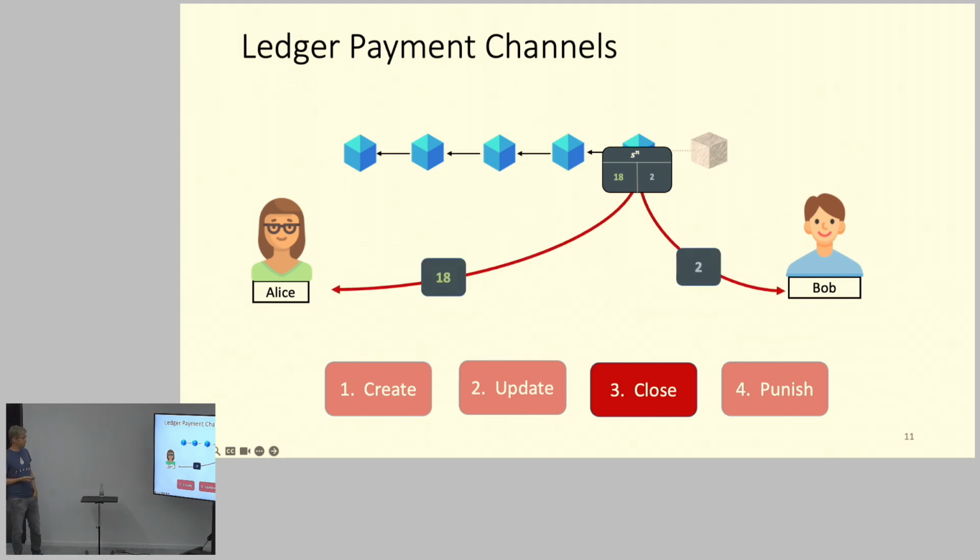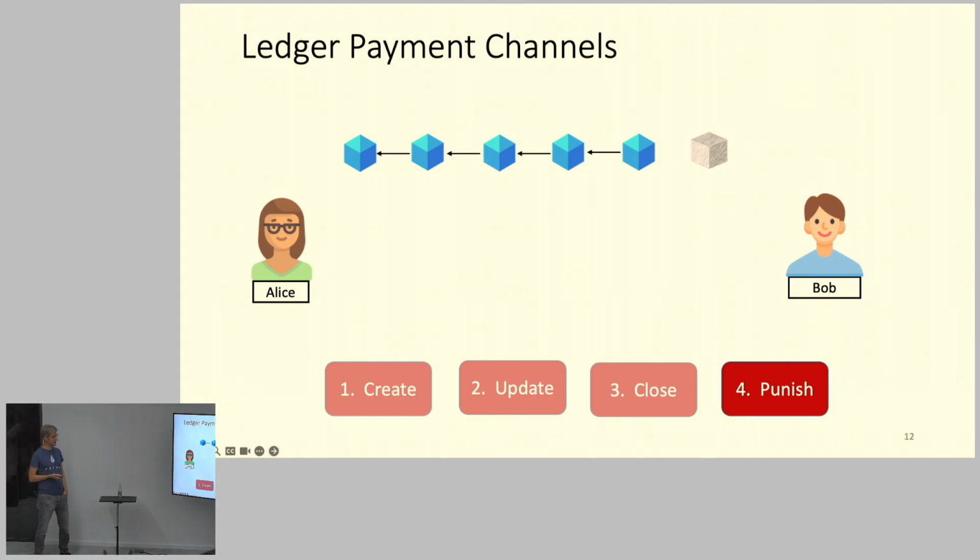Now, of course, the last important thing is what happens if somebody cheats, because everybody also had these previous states, right? So this may be S2. And now Bob can say, okay, I don't want to lose a lot of money, and I just close the channel with a prior state, not with the latest state, but with the state before.